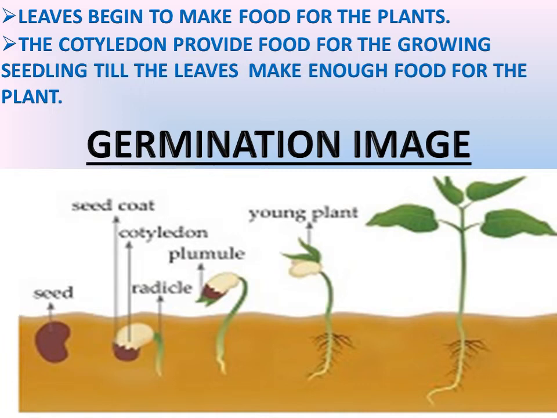Germination image. The brown colored part is called the seed coat and the white colored part is called the cotyledon that provides food for the baby plant. Slowly it grows into the root. The root is called the radicle, and the radicle slowly grows into a root, and the root grows one small shoot that is nothing but the plumule. The plumule grows into a young plant with leaves and becomes a good plant.